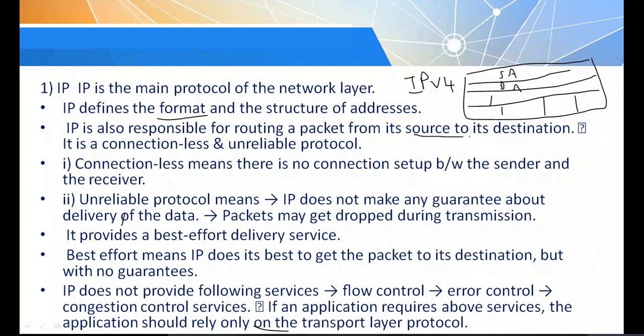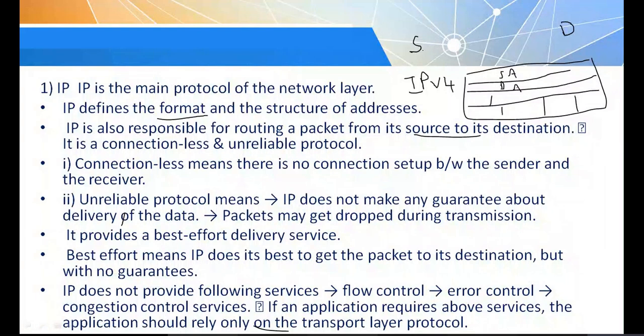Connectionless means there is no connection set up between the sender and receiver, as I told you. No connection is established first. Whatever links are available, it will just take any of the links and start transmitting the data.